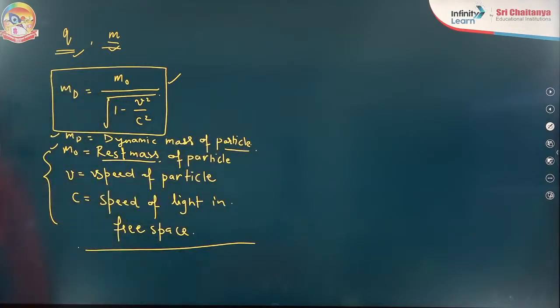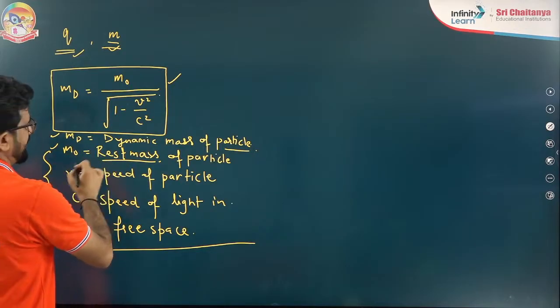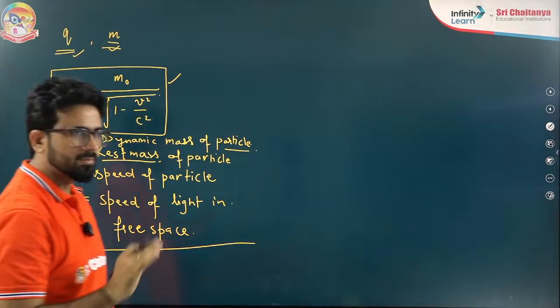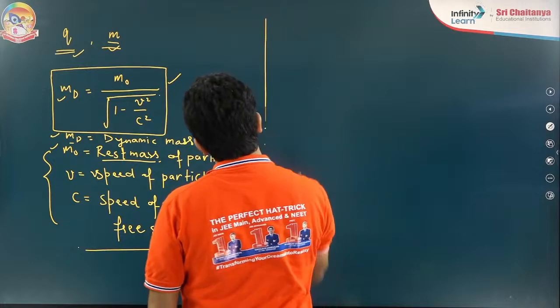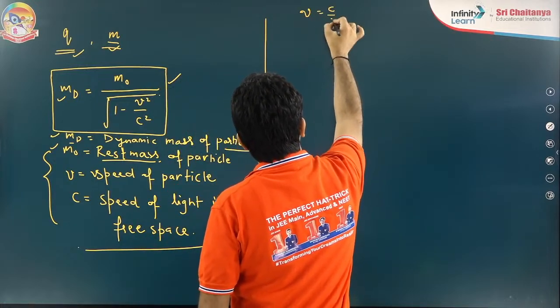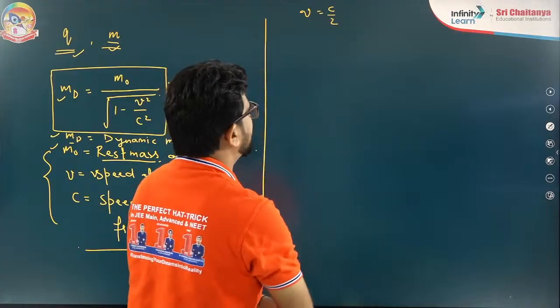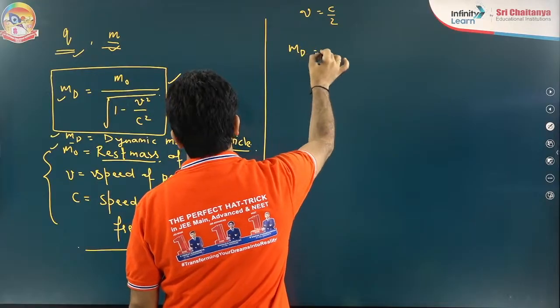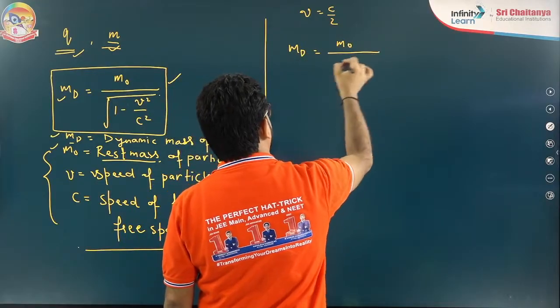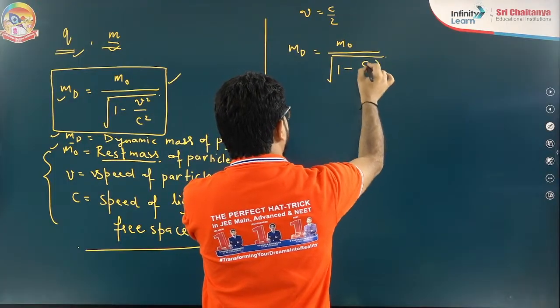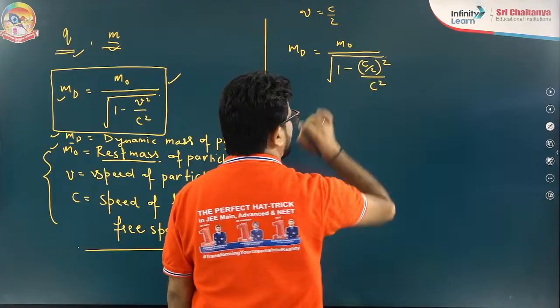So when we say the dynamic mass of the particle, you can directly write it as md. That means it is changing. I am explaining, now try to understand it. You can see, very simple. Suppose the particle is moving with the speed of c by 2. You can put v equal to c by 2. So md is equal to m naught divided by under root of 1 minus c by 2 whole square divided by c square.